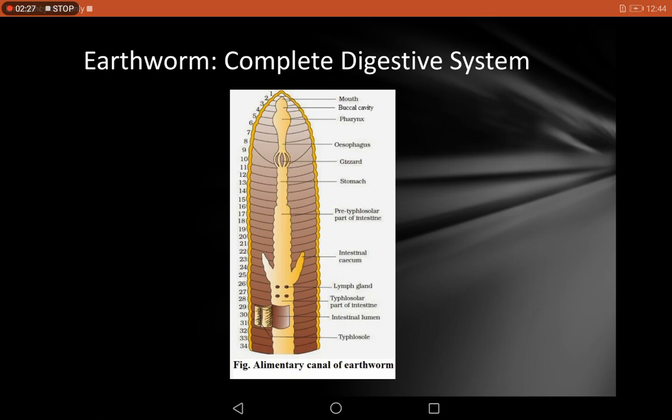and the waste is thrown out of the anus. So in this diagram, I will show you the first and last part of the digestive system of earthworm. This is the first, at the beginning. This red dot is hovering around this. In the first segment, there is the mouth. Whereas at the end, the complete diagram is not shown, but in the last segment, the anus is located.